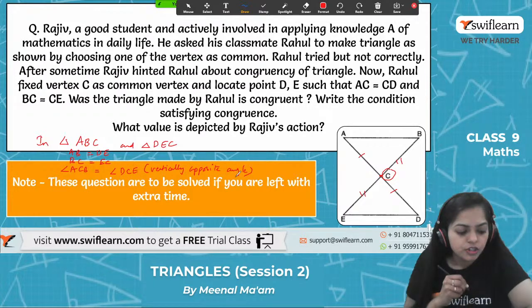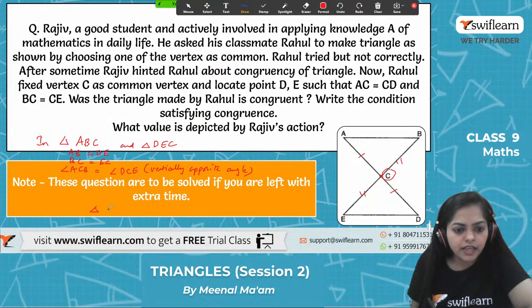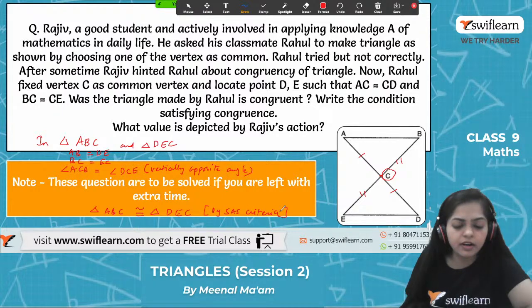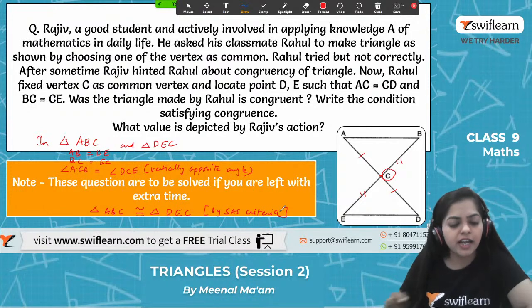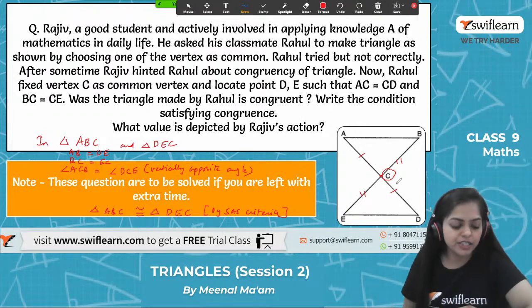So can I say that these two triangles are congruent? Yes, they are congruent. So we can say that definitely triangle ABC is congruent to triangle DEC, and by which rule? By the side angle side criteria. And yes, this shows that the triangle Rahul made is congruent. Definitely. Alright, so by the side angle side criteria, these two triangles are congruent to each other.